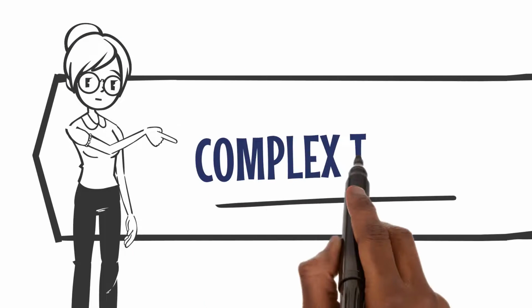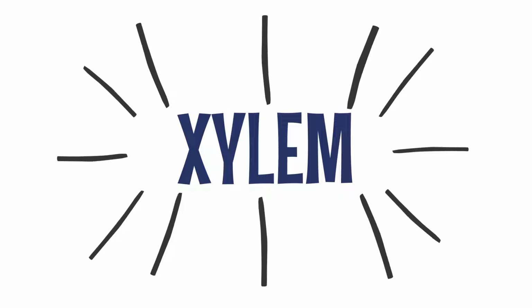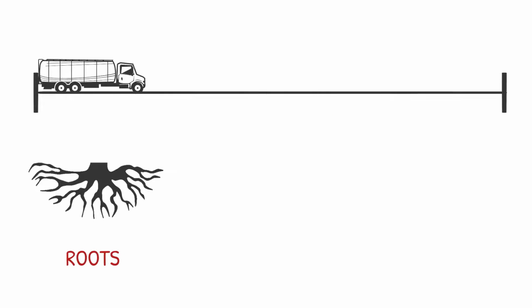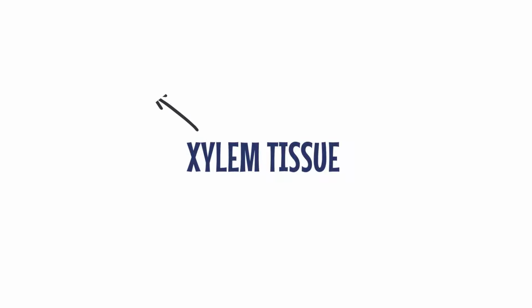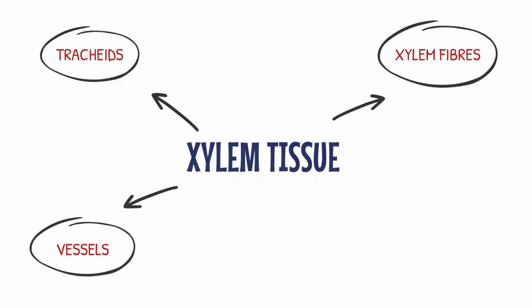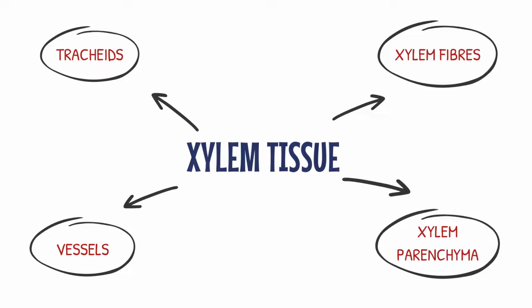Let's move on to complex tissues, starting with xylem. Xylem tissue transports water and minerals from roots to other parts of the plant. It consists of four main components: tracheids, vessels, xylem fibers, and xylem parenchyma.